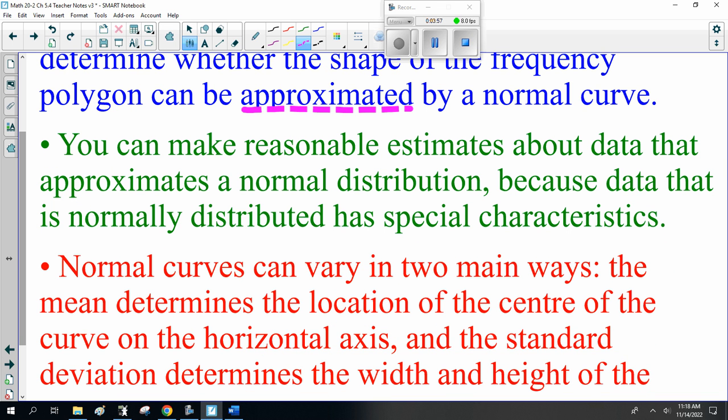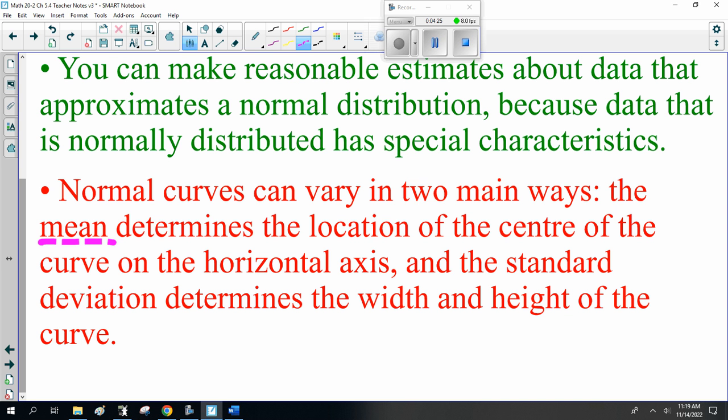Now, you can make reasonable estimates about data that approximate a normal distribution because data that is normally distributed has special characteristics. Now, normal curves can vary in 2 main ways. The mean determines the location of the center of the curve on the horizontal axis, and the standard deviation determines the width and height of the curve. So the larger the standard deviation, the wider it is.